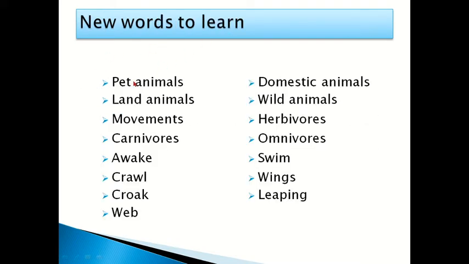New words to learn: pet animals, domestic animals, land, wild animals, movement, herbivore, carnivore, omnivore, walk, swim, crawl. Crawl means to move forward on the hands and knees. Wings. Croak. Croak means the sound made by a frog. Leaping. Leaping means to move quickly and suddenly. Web. A web is a network of fine thread.